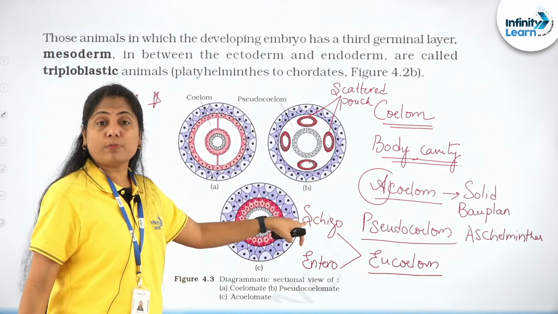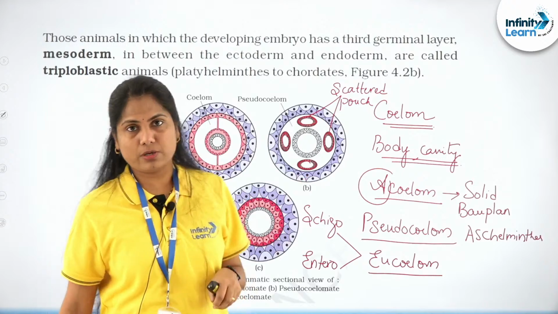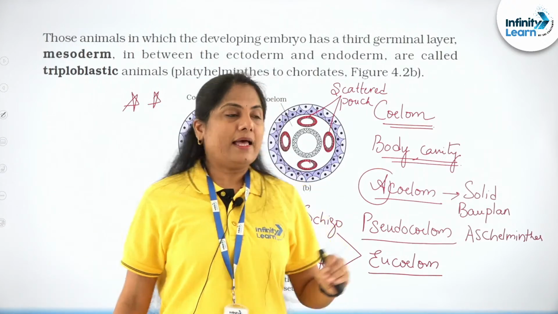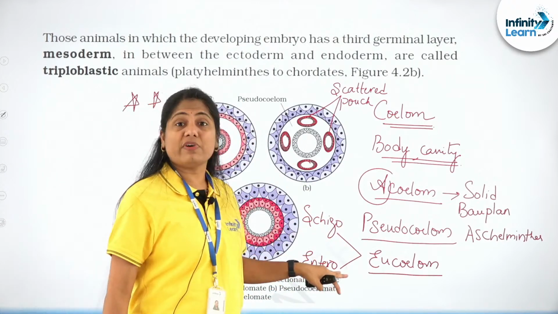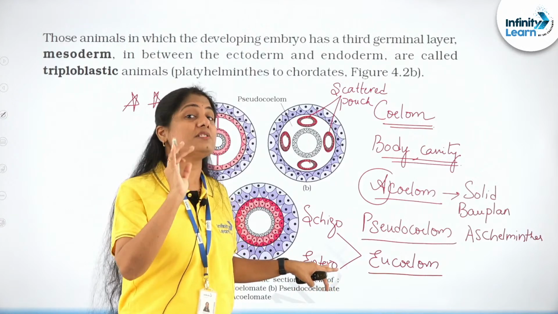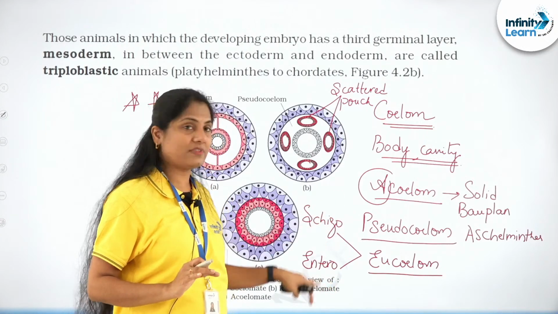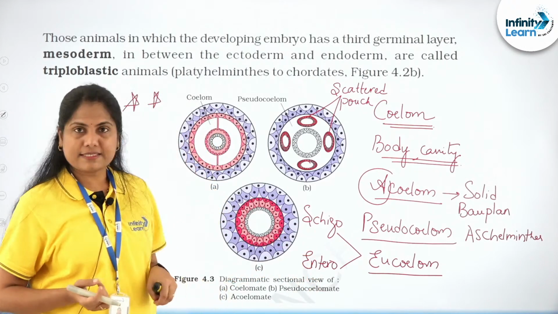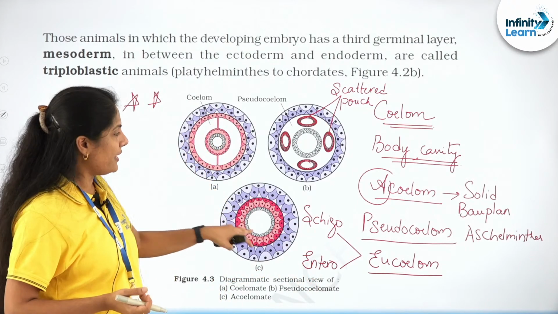Schizo, which is formed by the splitting of the mesodermal layer, like Annelida, Arthropoda, Mollusca. And then we have enterocoelome, where it is formed as the outpouching of the gut, based on how the coelome is formed. Basically, we have these categories. Echinodermata is something that you can give as an example there for the enterocoelomates.